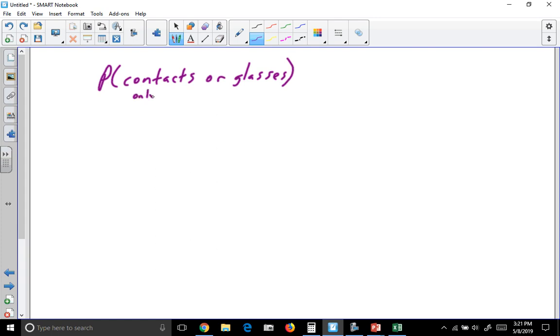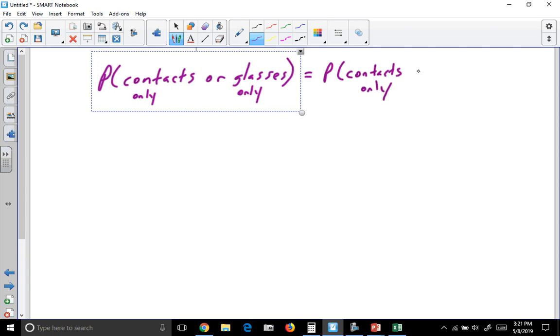So I'm going to put only underneath there. So we have to ask ourselves, is this one where we have anything to subtract off? Is anything going to be double counted? So if a person wears contacts only, they don't wear glasses only. And if a person just wears glasses, then they don't also just wear contacts. So we need the probability of contacts only plus the probability of glasses only.